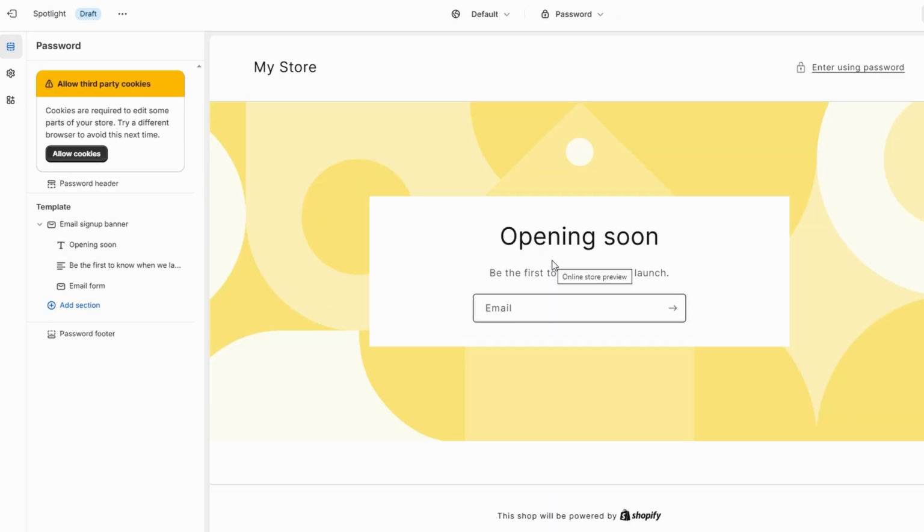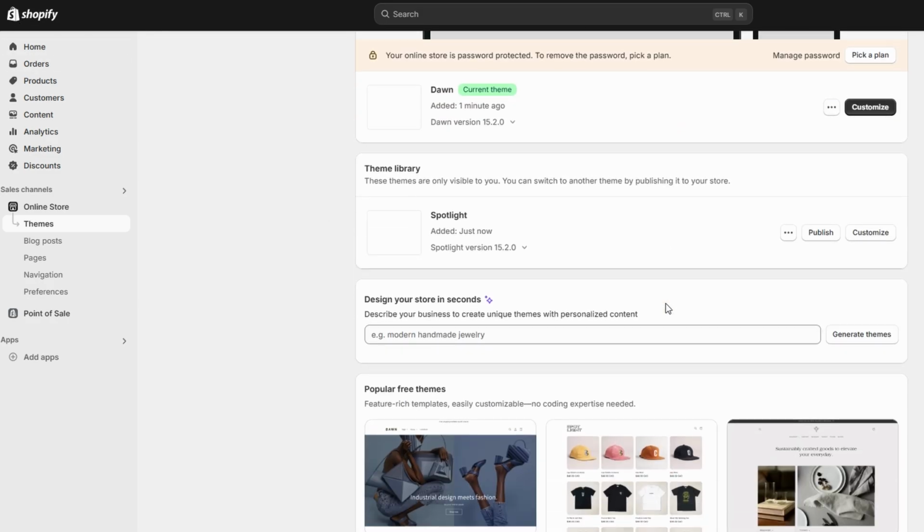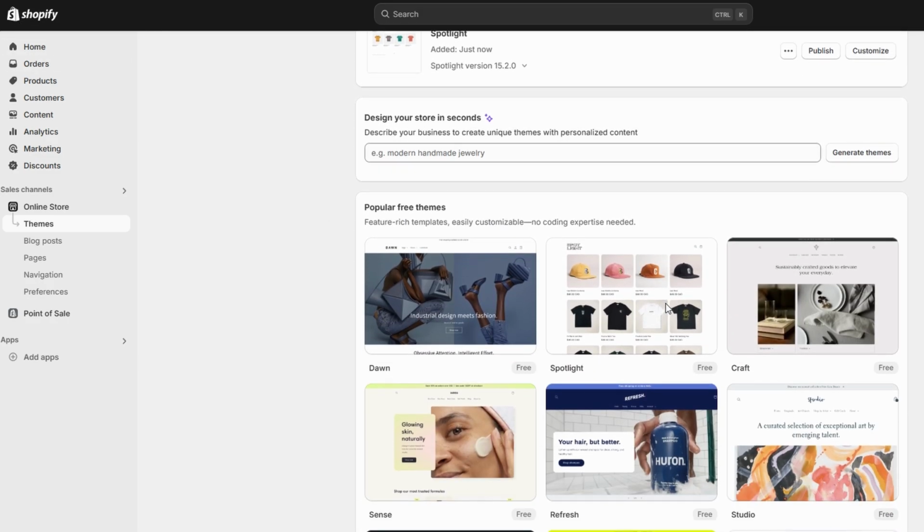Metafields give you the flexibility to store custom data that can be specific to each product, collection, variant, or even customer profiles. This customization is especially useful for merchants who sell items that require detailed, niche information. For example, if you're running a handmade jewelry store, you can create a metafield to list the material type used in each piece, such as sterling silver or 14K gold. Similarly, if you're managing a gourmet food store, you could use metafields to display ingredients or expiration dates for each product.